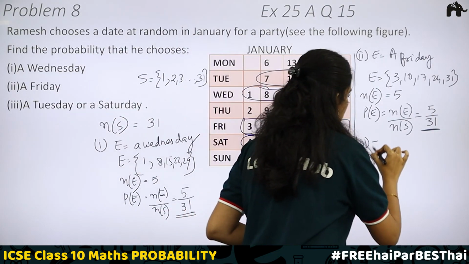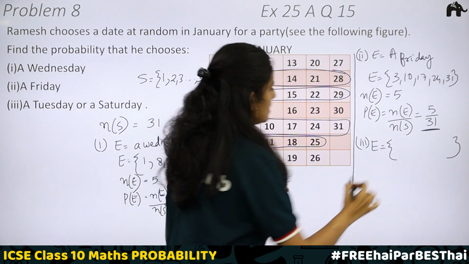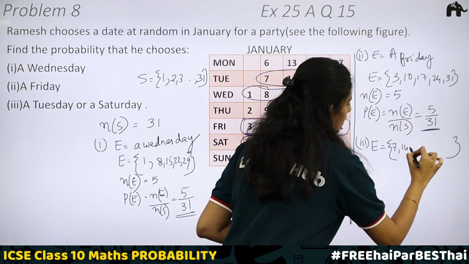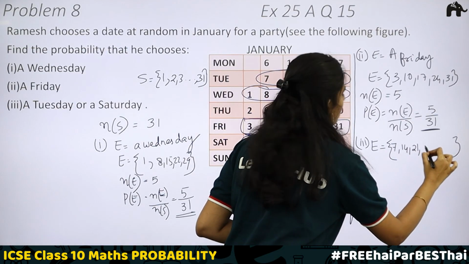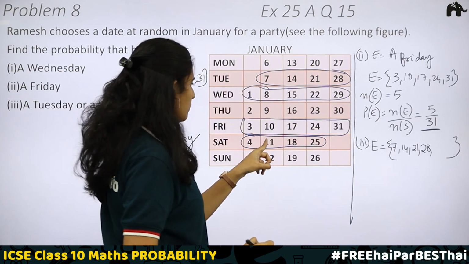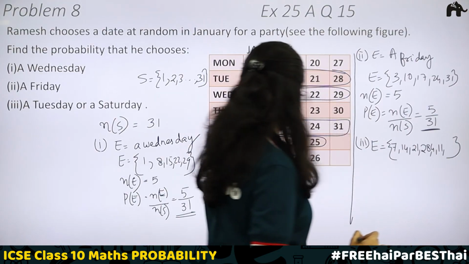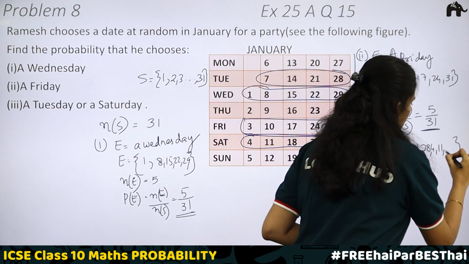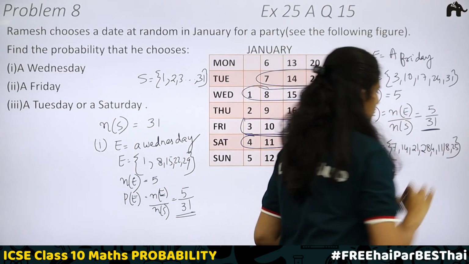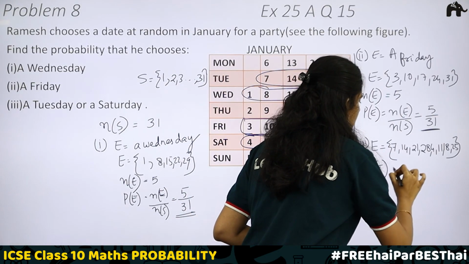Here the event E includes the dates 7, 14, 21, 28, then Saturdays 4, 11, 18, 25.